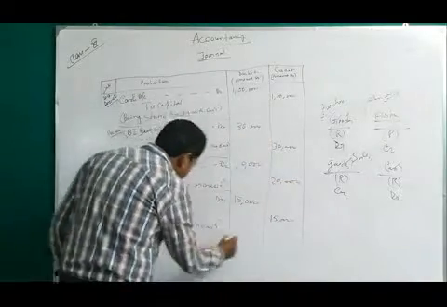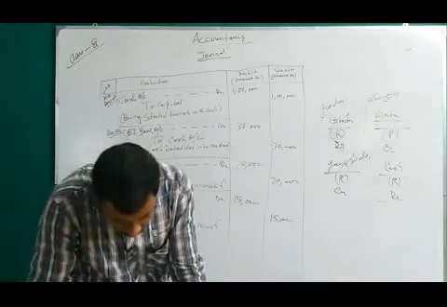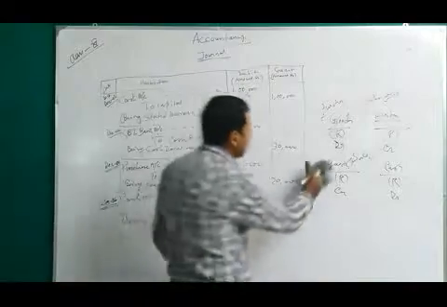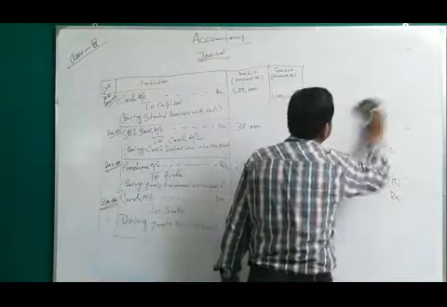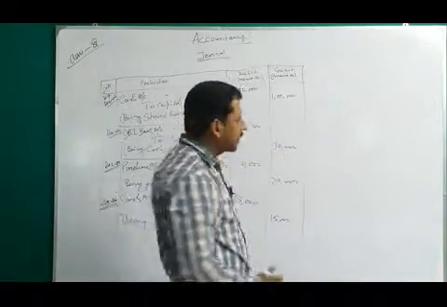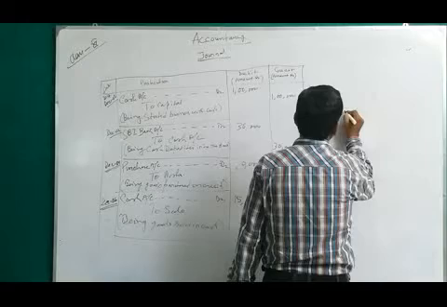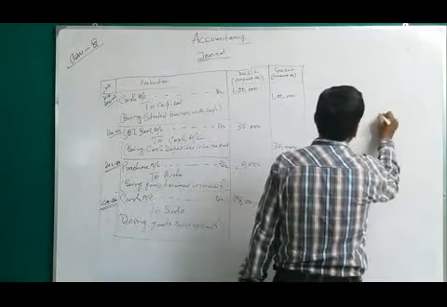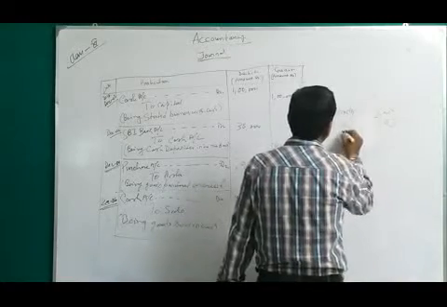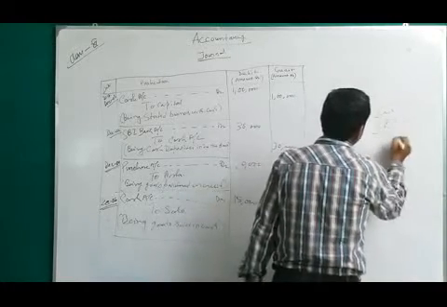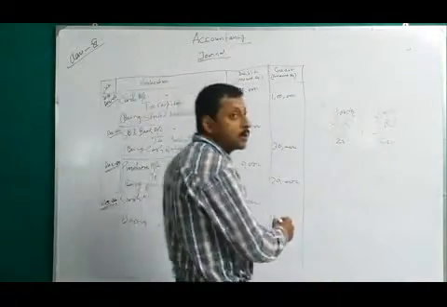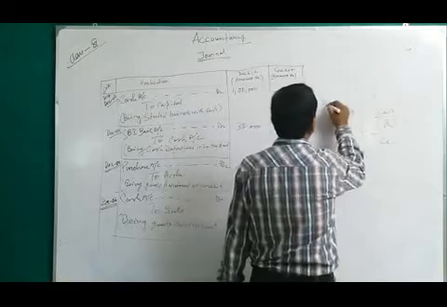Now come to the next: bought goods from Tara for cash. Here there are two aspects: one is goods and the other is cash. Both are real accounts. Goods come in, so that is debited, and cash goes out, so that will be credited. Here instead of goods we write down purchase.